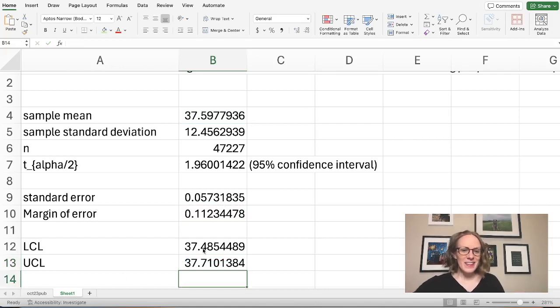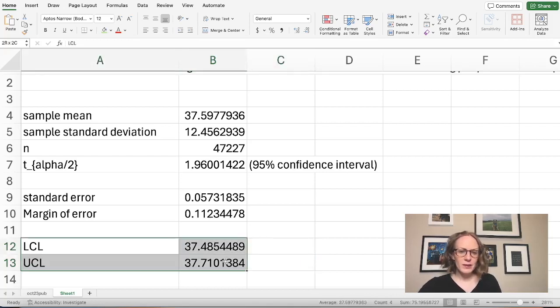And so this tells us that we are 95% confident that that average number of hours worked is somewhere between about 37.5 and 37.7. And so this is a confidence interval for that average number of hours worked, if we're only looking at people who worked a positive number of hours.